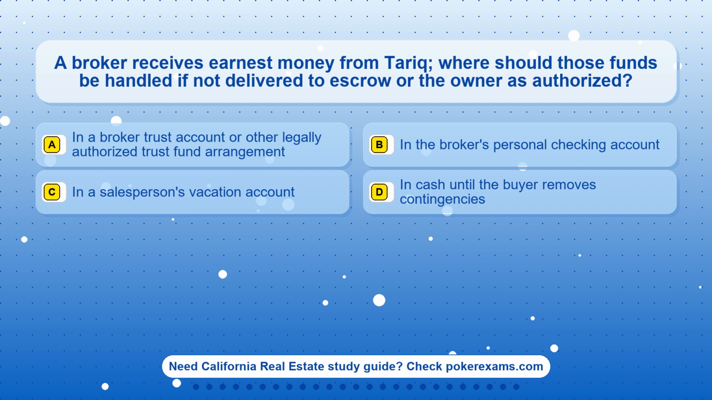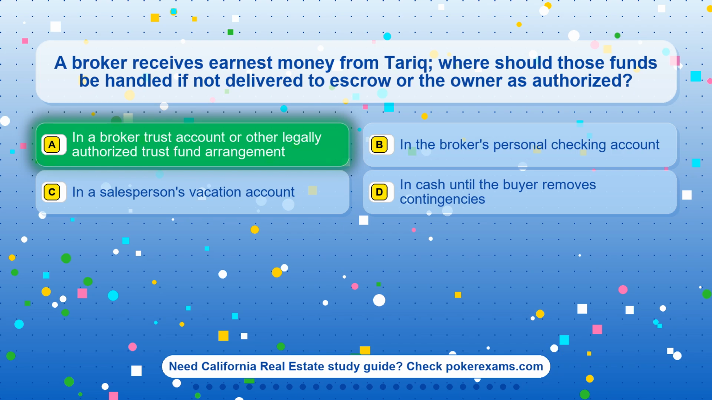Question 10. A broker receives earnest money from Tarek. Where should those funds be handled if not delivered to escrow or the owner is authorized? Option A. In a broker trust account or other legally authorized trust fund arrangement. Option B. In the broker's personal checking account. Option C. In a salesperson's vacation account. Option D. In cash until the buyer removes contingencies.